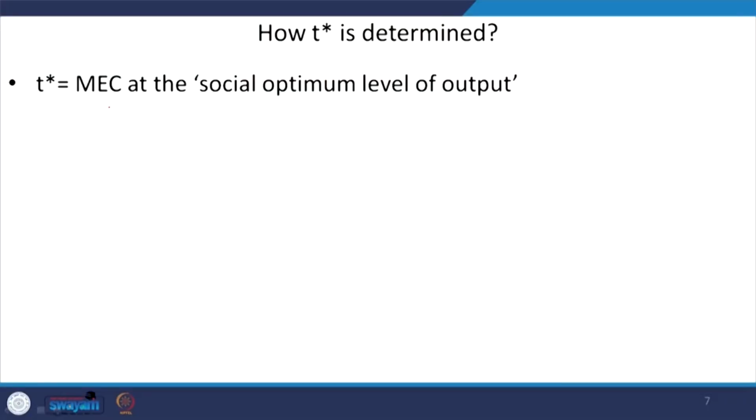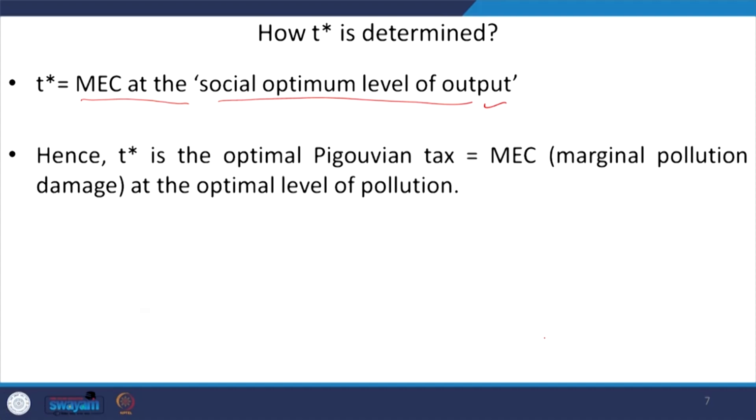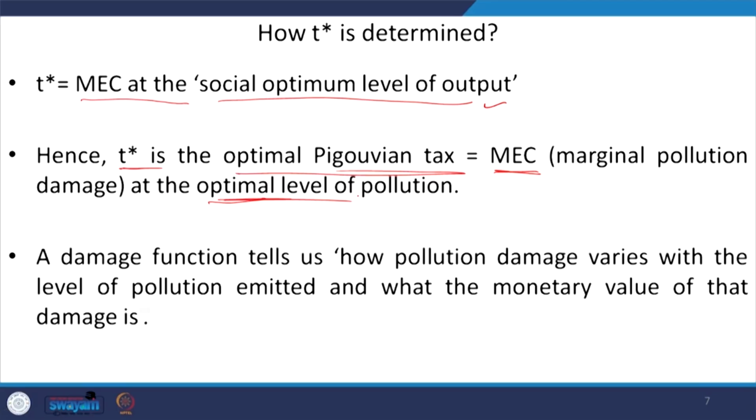So, now the next question is how this optimal level of tax T star is determined. So, here we are saying that T star is defined at the marginal external cost at this point. Which point? This is the social optimal level of output, that is the Q star level of output. Okay. So, T star is the optimal Pigouvian tax, which is equivalent to the marginal external cost, or here we are talking about the marginal pollution damage at this particular point, which is the optimal level of pollution, right.